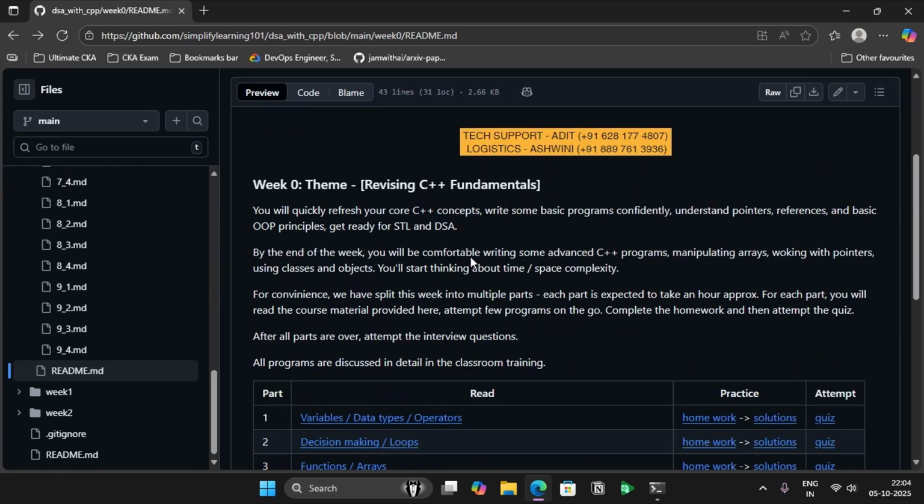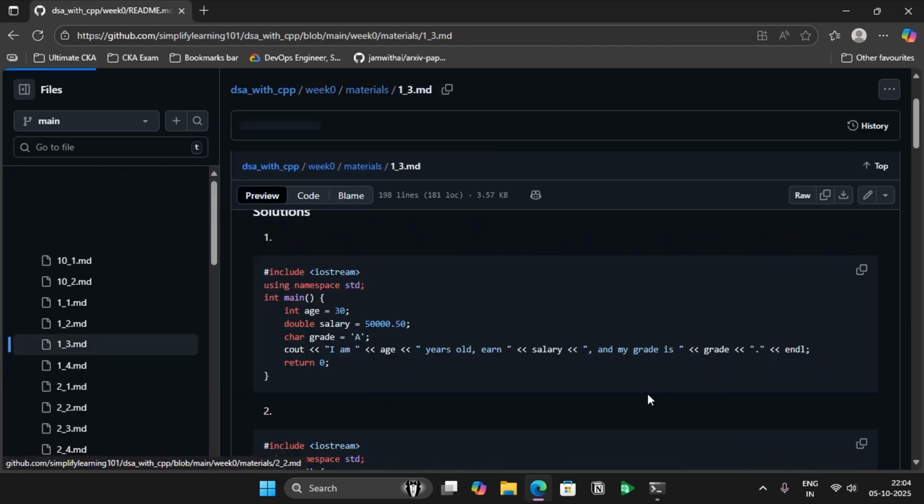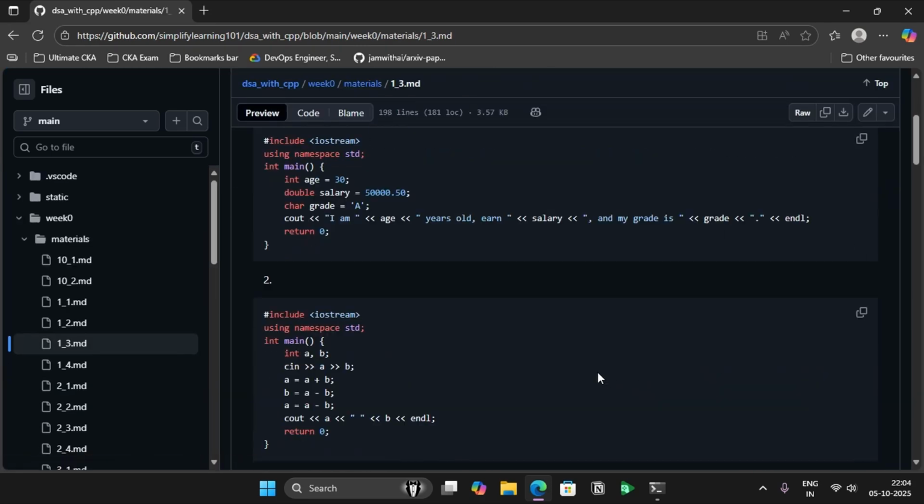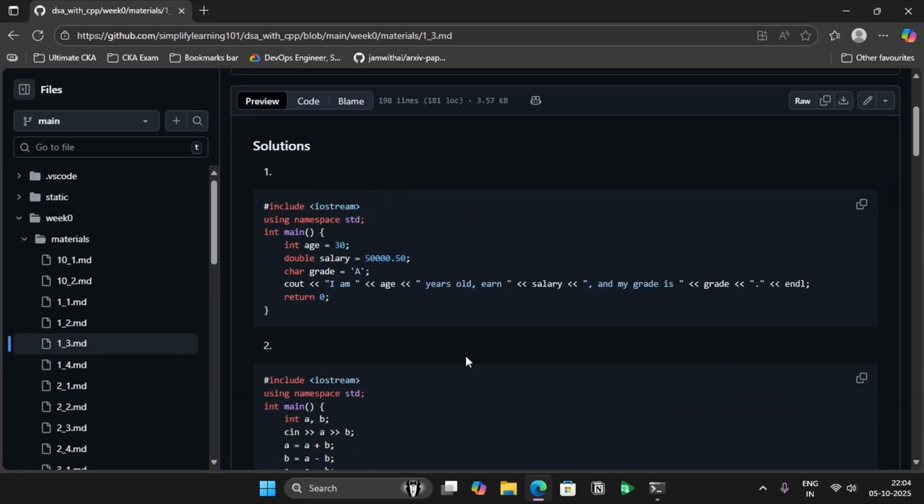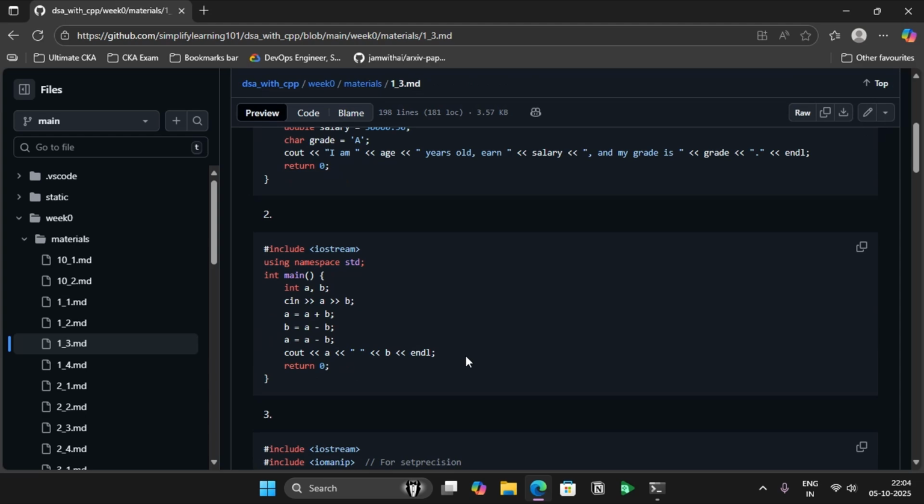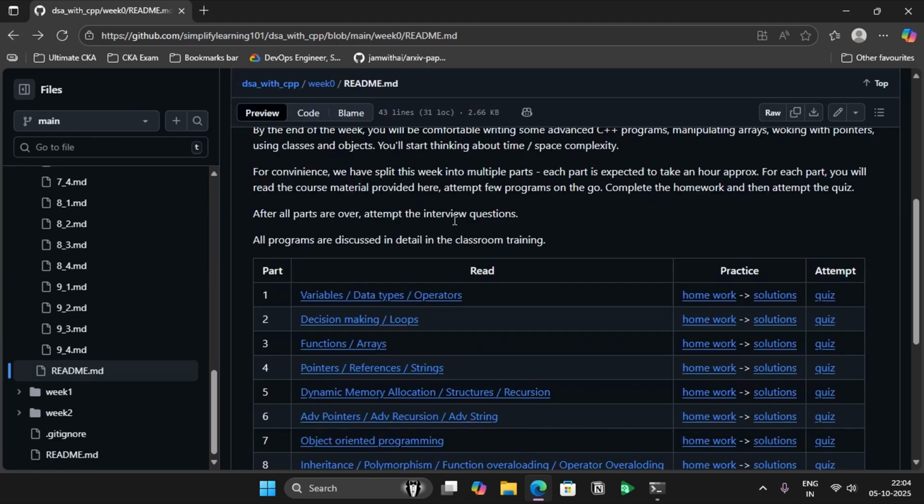And if you get stuck for any reason, you can always go and look at the solutions. These solutions are not necessarily the best in class solutions, right? This is one possible solution, but your solution might be better than this. So attempt it first before jumping onto looking at the solutions.